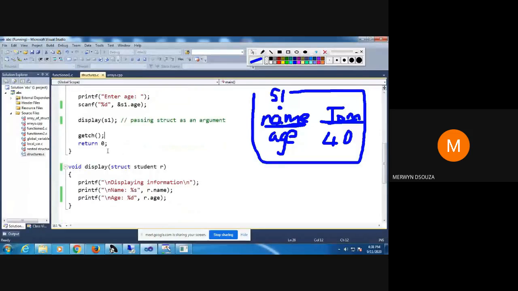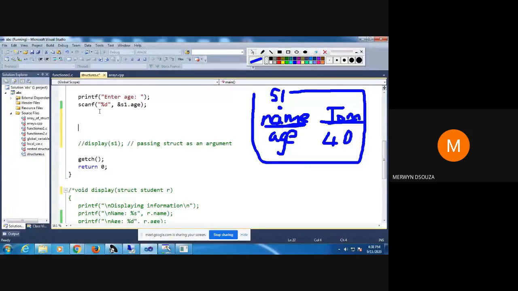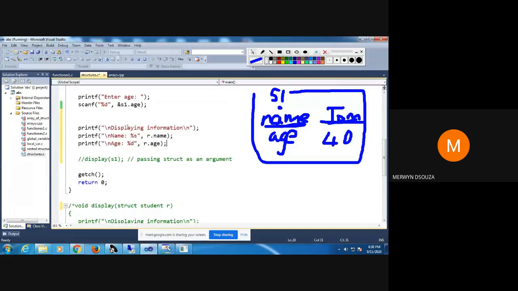If I did not want to pass, I just comment out these things now. If I did not want to pass in this way, then I would have to print these values here itself. I could have printed here in the main function. So here in this case, it was S1.